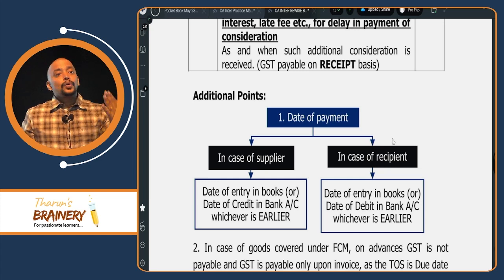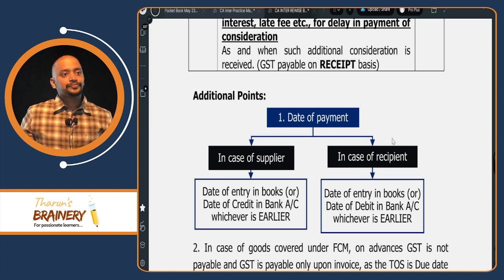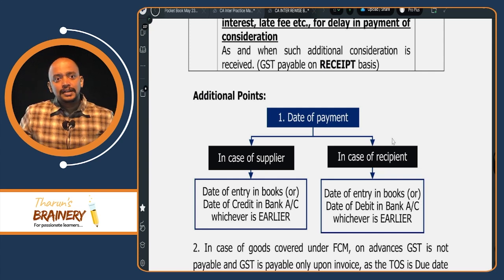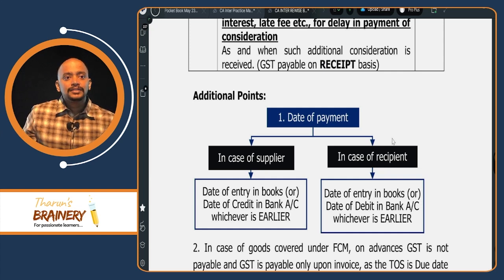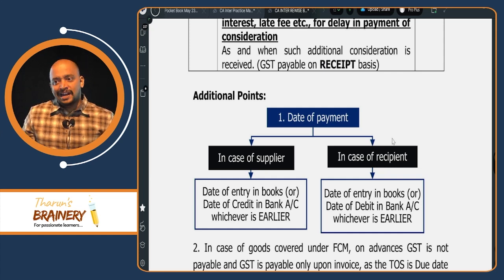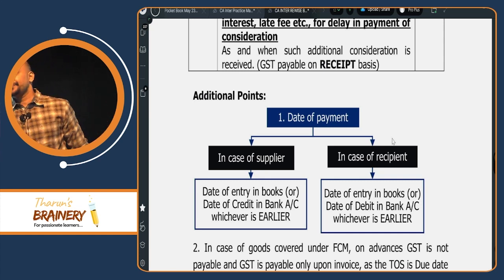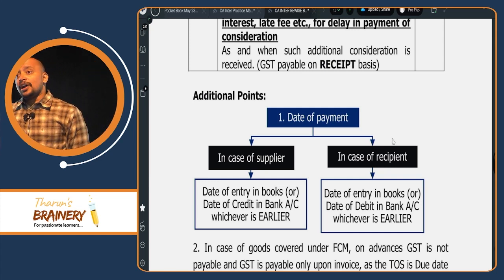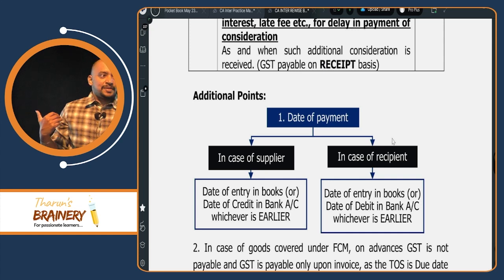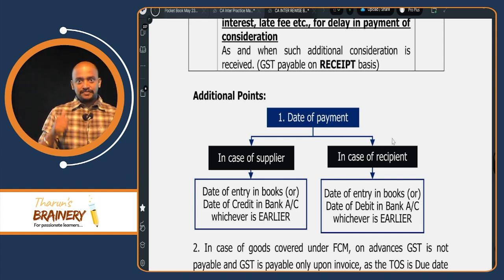Super. Then goods RCM: date of receipt of goods, date on which payment is made to supplier or 31st day from the date of invoice, whichever is earlier. Good. Services RCM: date on which payment is made to supplier or 61st day from the date of invoice, whichever is earlier. Very good.